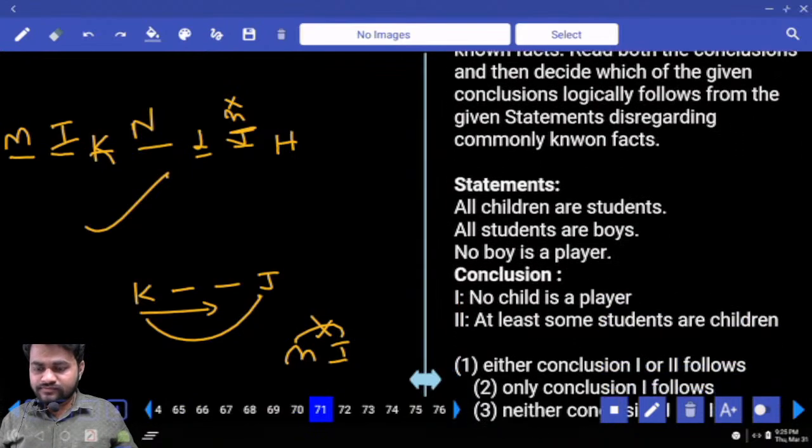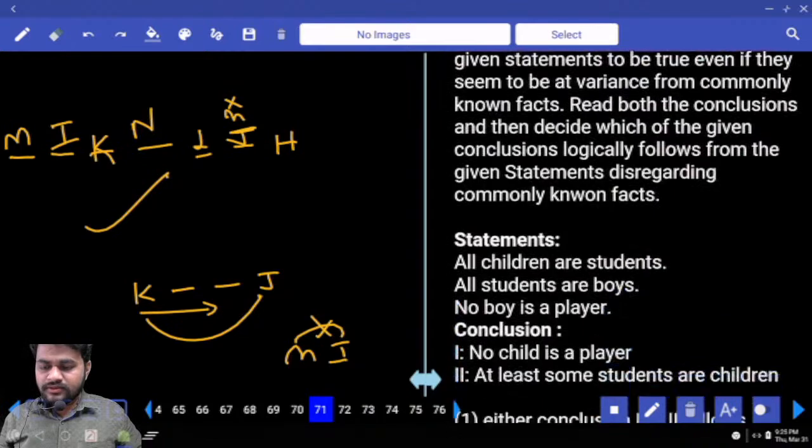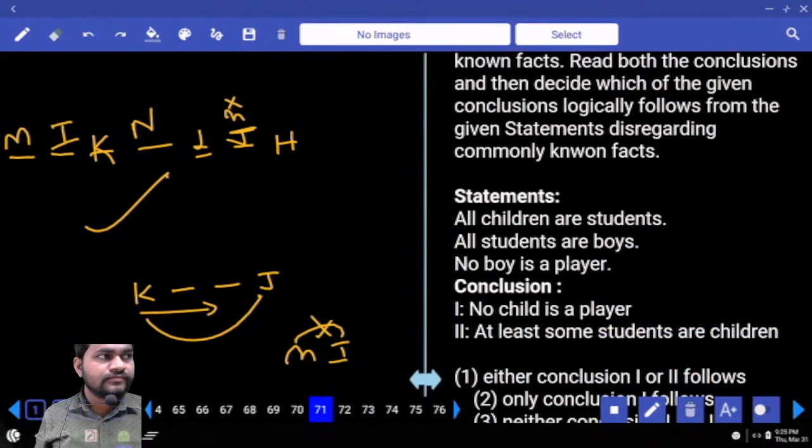Next, syllogism, and they are asking which conclusion logically follows.